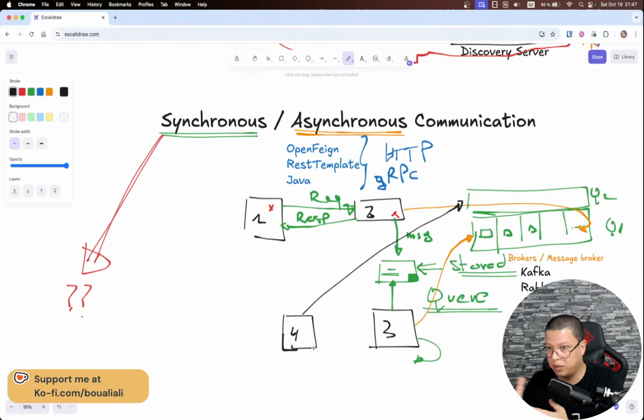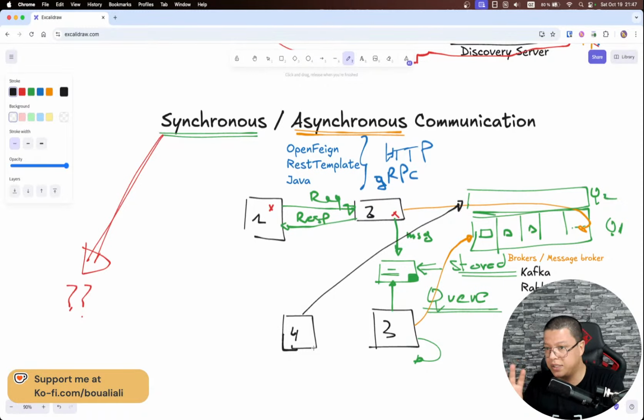Assuming we have a payment microservice, it will just send a notification to a queue saying, now you need to send an email to this specific customer with this specific information, telling him that his payment was successful or has failed.